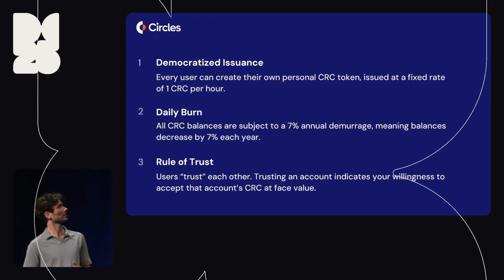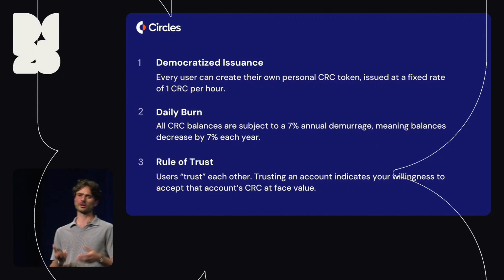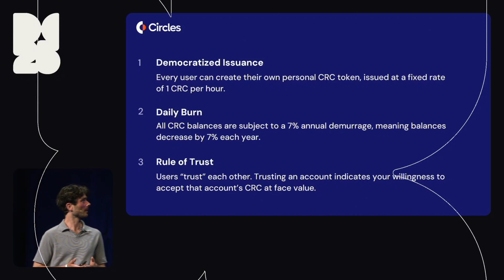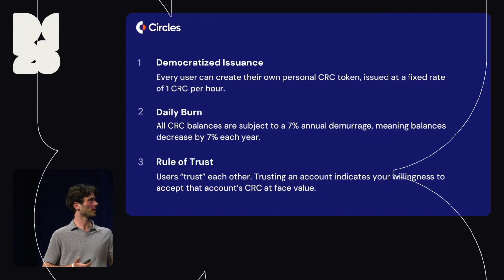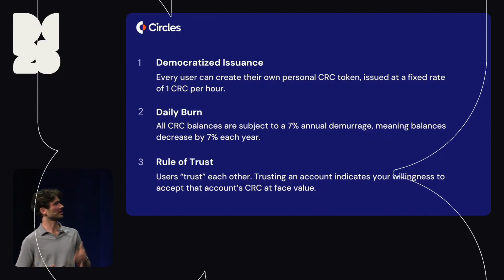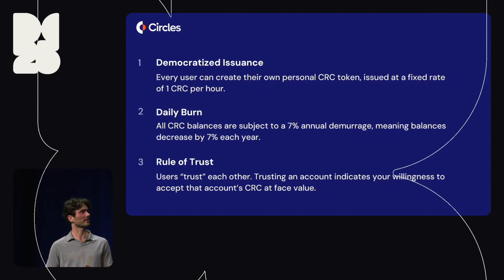And on top of that, we have the notion of trusting. Users trusting each other. That's just a relation that is registered on-chain. And by Alice trusting Bob, Alice is communicating to the rest of the network that she is willing to accept Bob's circles at face value.